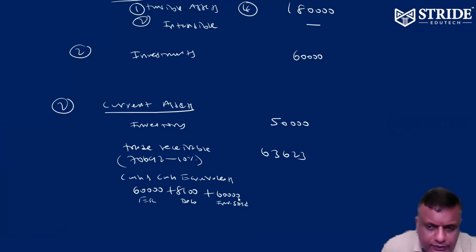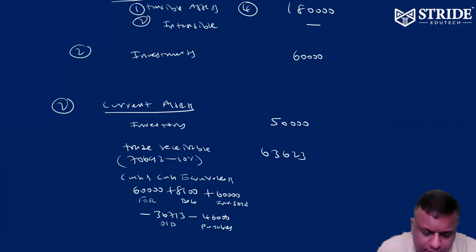Minus bank OD paid, 36,713, and minus payables paid, 46,000.